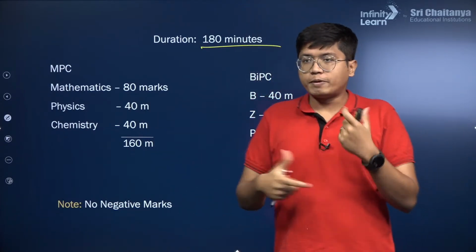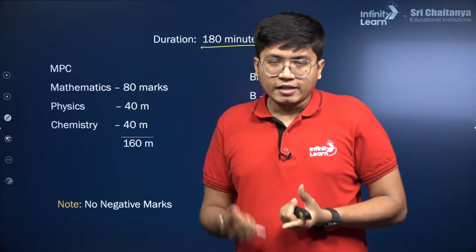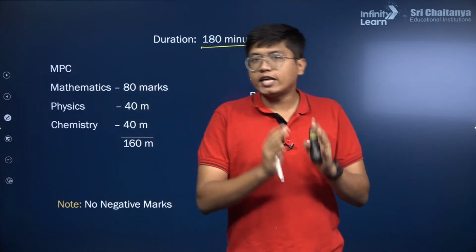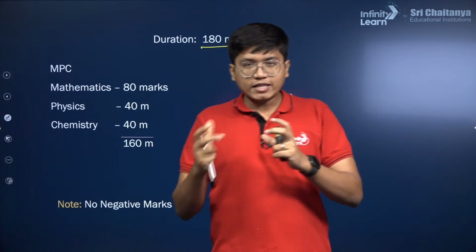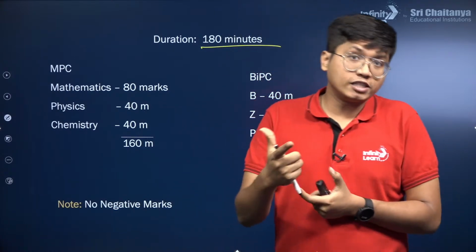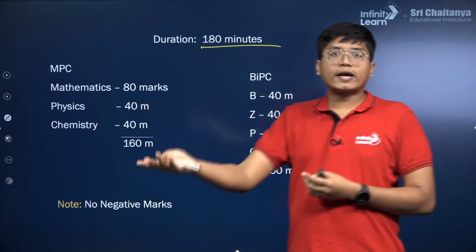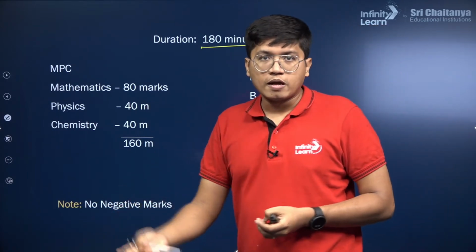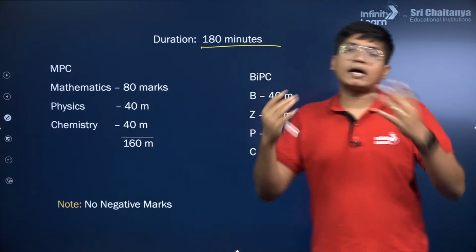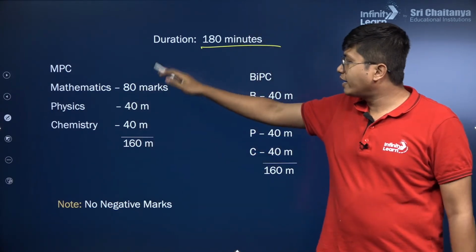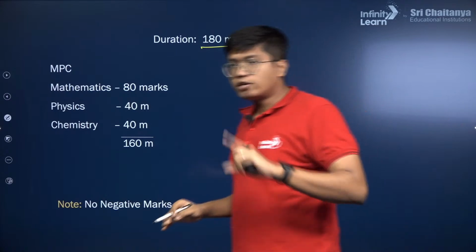If you're preparing for JEE Main, then physics, maths, chemistry have equal weightage. But even then, maths is a bit more difficult in JEE. In JEE, at 50-60% marks in maths, you get 99 percentile in maths. But here, the marks itself in maths is much higher. So you have 80, 40 and 40. However, it's a bit different.